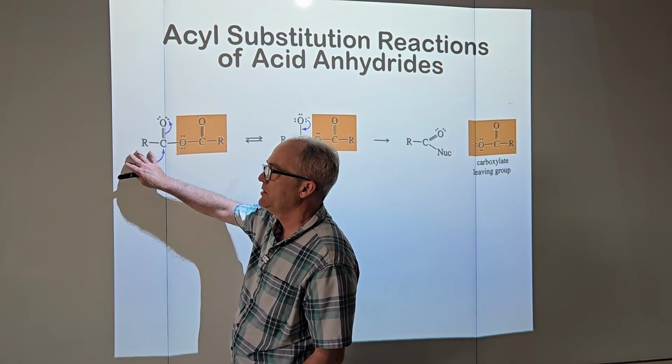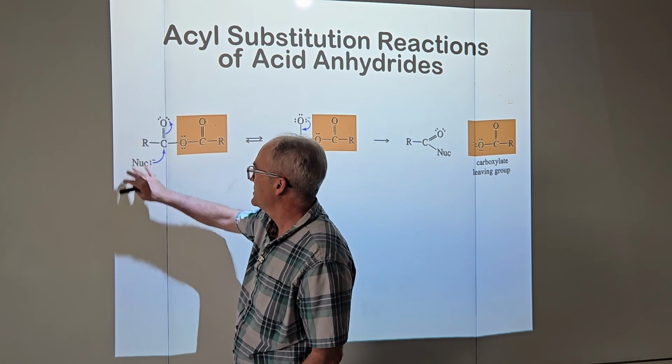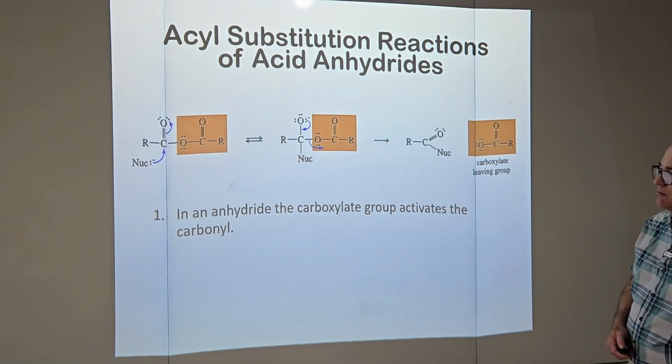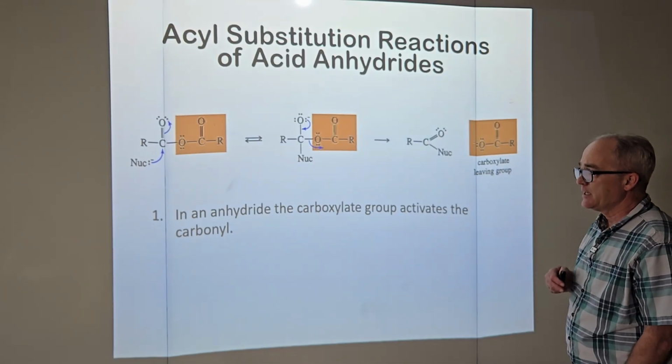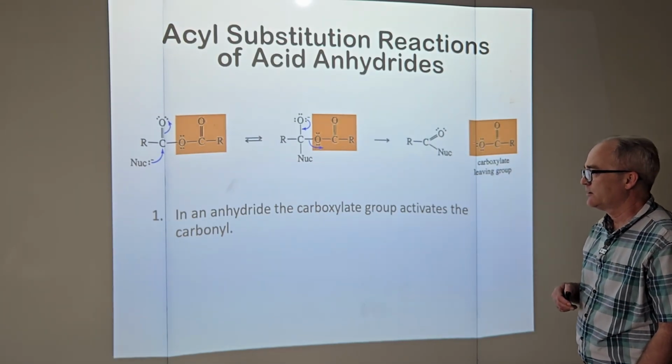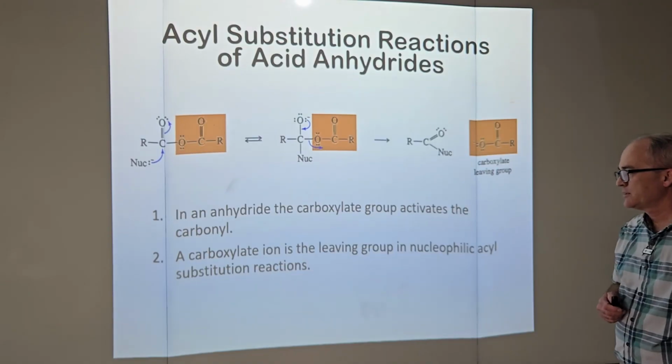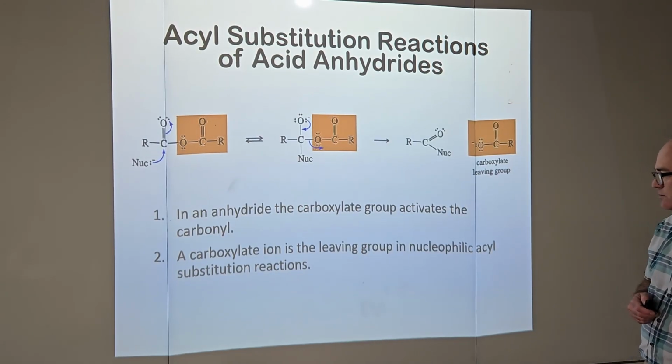So if you imagine this being the OH on salicylic acid, that's how we made our aspirin. In an anhydride, the carboxylate group activates the carbonyl. The carboxylate ion is the leaving group in a nucleophilic acyl substitution reaction.